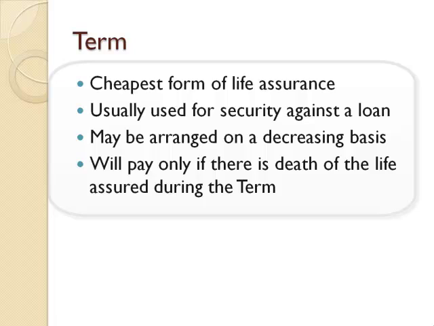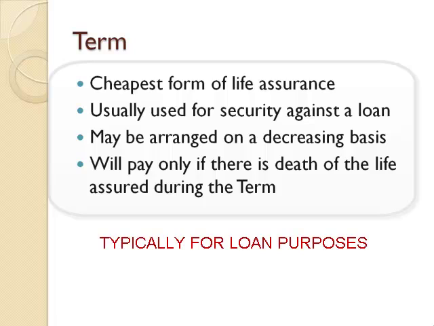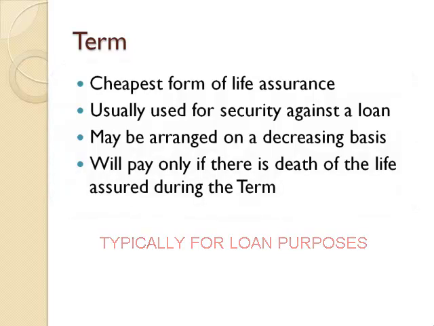This is the cheapest form of life assurance, and it is usually taken out as a security against a loan. Typically, this is taken out when a person borrows money from a bank and in return presents a guarantee in the form of life assurance.